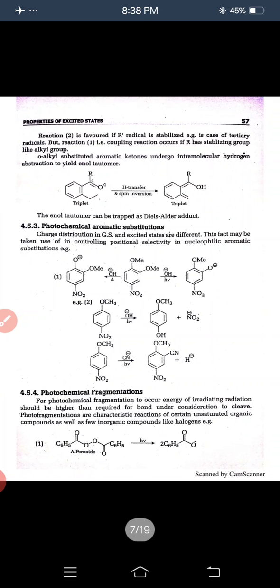The second reaction is favored if the R dash radical is stabilized, as in the case of tertiary radicals, but the first reaction, that is coupling, occurs if R has a stabilizing group like an alkyl group. Ortho-alkyl substituted aromatic ketones undergo intramolecular hydrogen abstraction to yield the enol tautomer. This is the triplet and this is the triplet also, by hydrogen transfer and spin inversion.